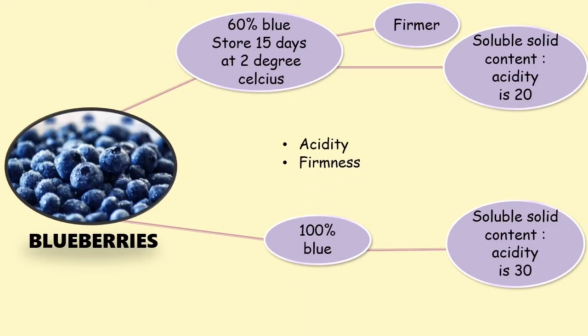The acidity and firmness of blueberries decrease as they ripen, and the soluble solid content and sugar content increase.